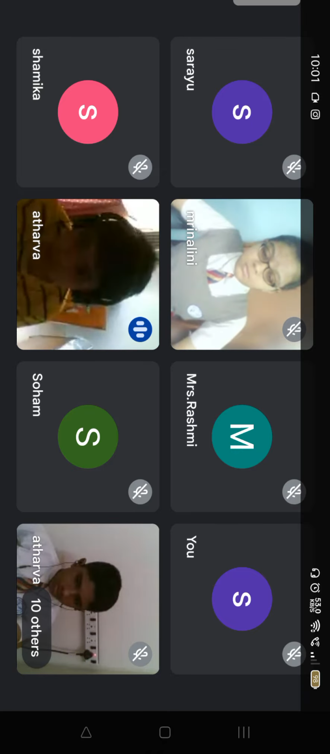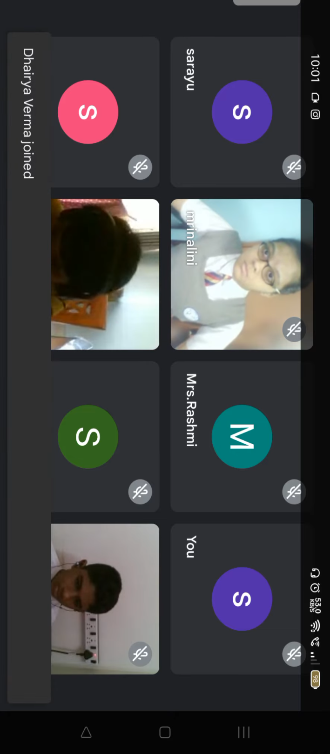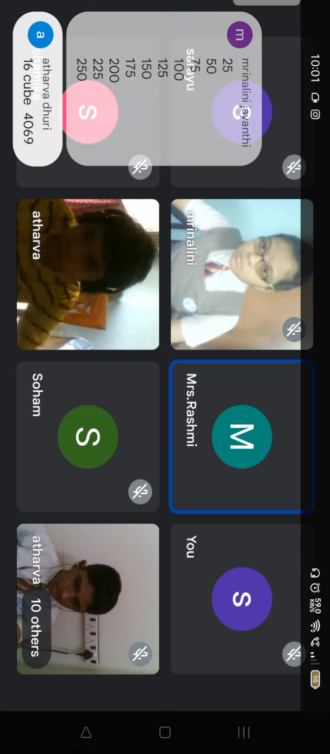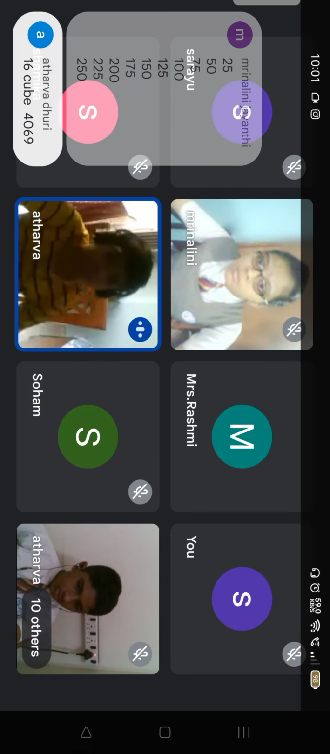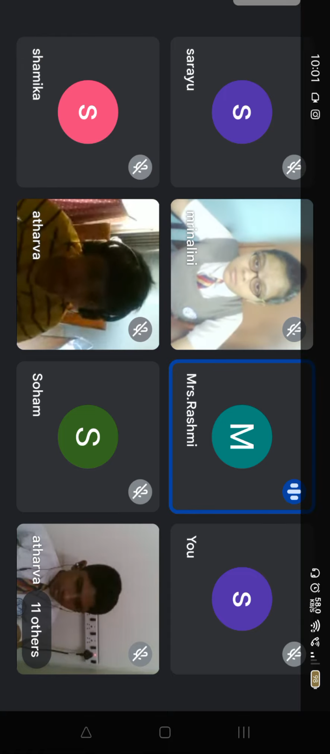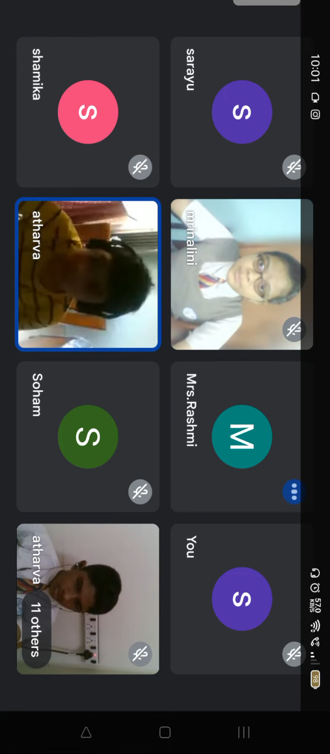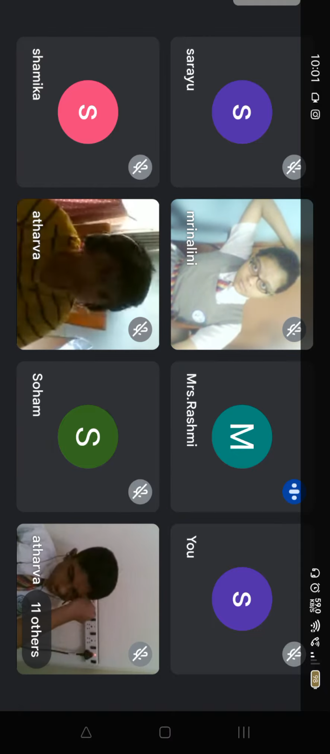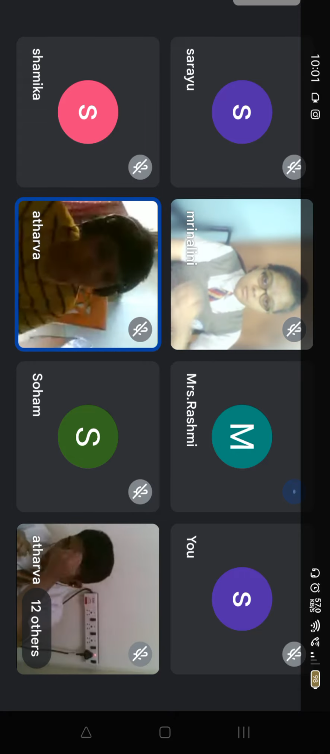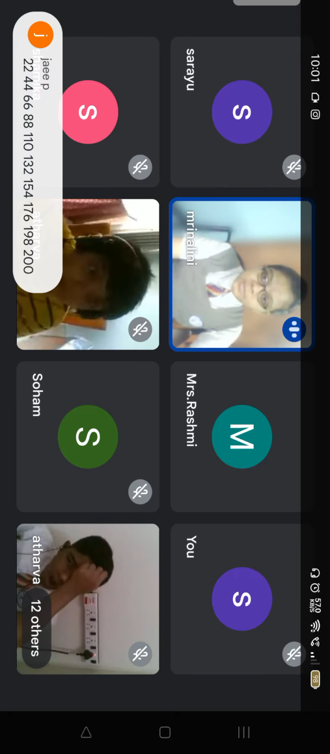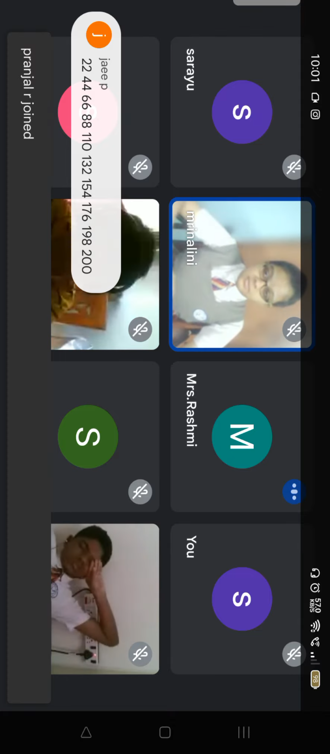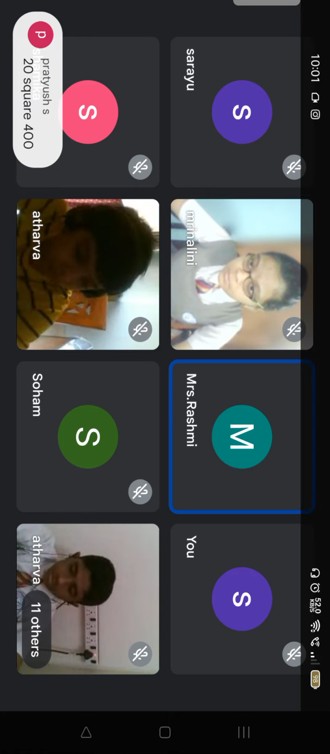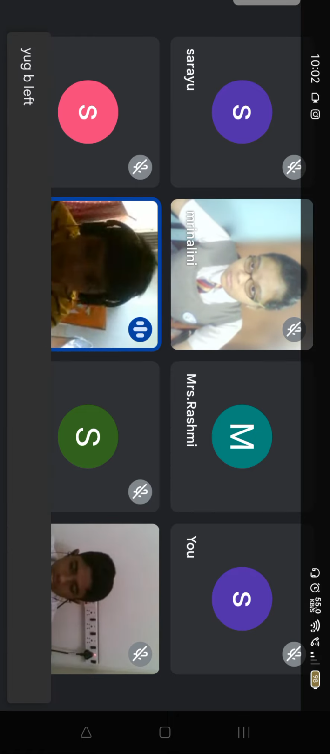I put 16 cube. What about others? 16 cube. Let the table start. Come on, fast. I started the table, no? I can see, but not the others. Only you are putting, no? Yes. Ma'am, I have also put the table of 25 in the chat box. Okay. 9 cube.